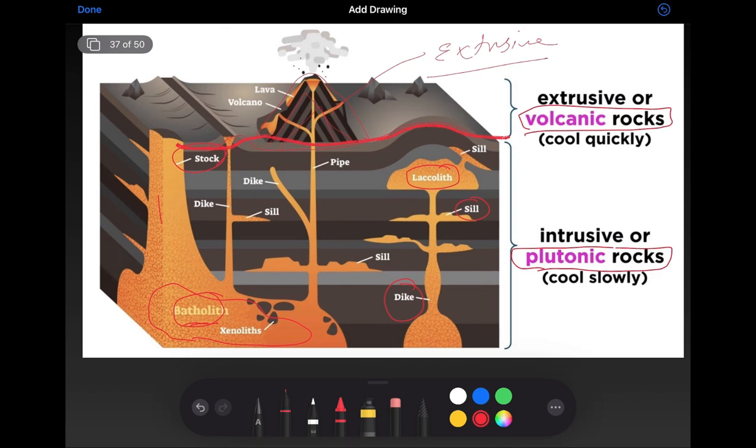Then what are laccolith? Laccolith, as you can see in the picture, these are the mushroom shaped features formed due to intrusion of magma into lithospheric layer. When magma starts its upward journey or intrusion into lithosphere, some magma got deposited in the upper layer of the earth crust.